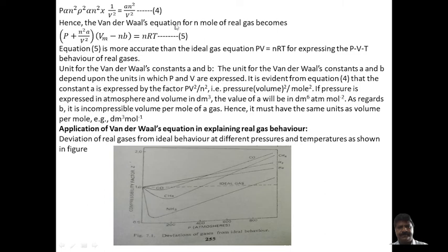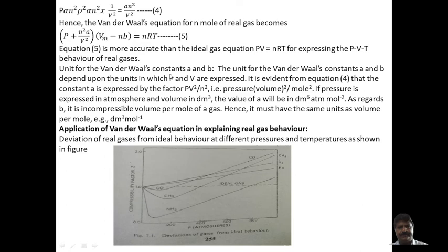Hence, the van der Waals equation for n moles of the gas becomes (P plus n square A divided by V square) into (V minus nb) equal to nRT. This is equation number 5. This equation number 5 is more accurate than the ideal gas equation PV equal to nRT for expressing the PVT curve, that is the pressure, volume and temperature behavior of the real gas.